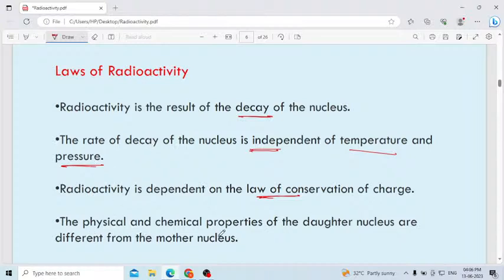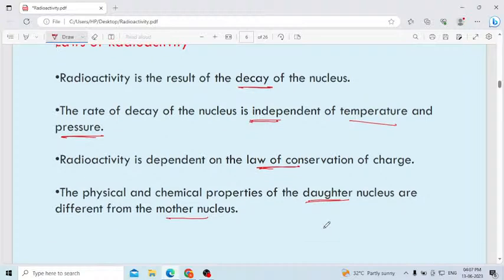The physical and chemical properties of the daughter nucleus are different from the mother nucleus. What is meant by the daughter nucleus? What is meant by the mother nucleus? Both will show different physical and chemical properties. The mother nucleus is the unstable nucleus.